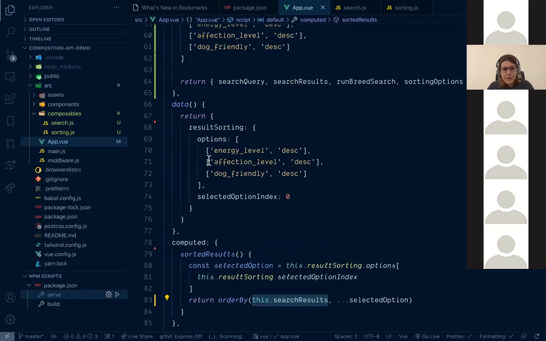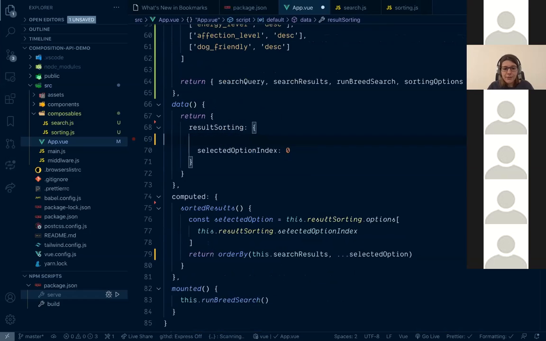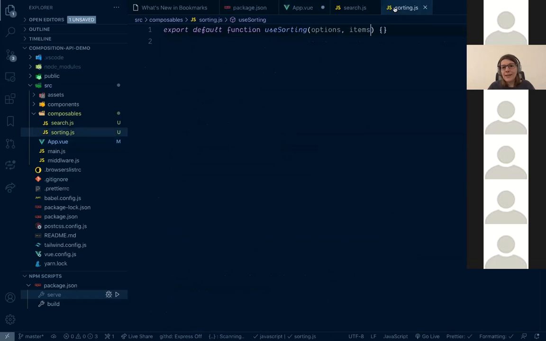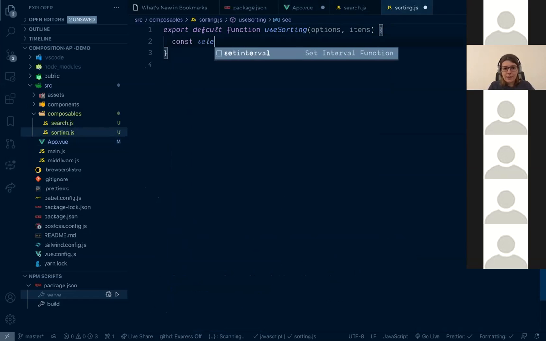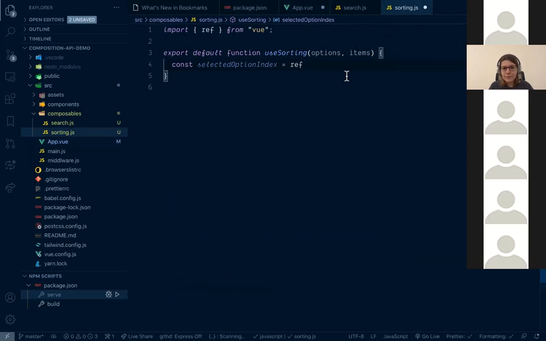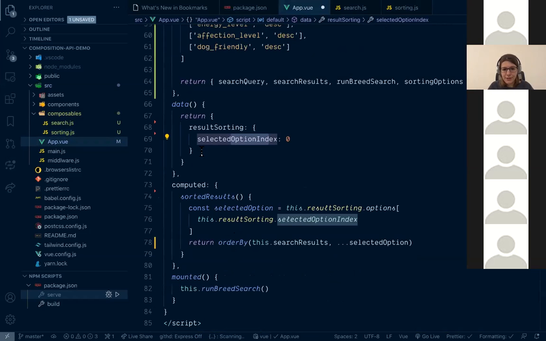So let's replace options from here. We have a selected option index. This is the current active option from our sorting dropdown. This definitely belongs to the composable. So let's start creating our reactive state here as well. Selected option index is, again, we will make it a ref from 0 because the initial value was 0 here as well.